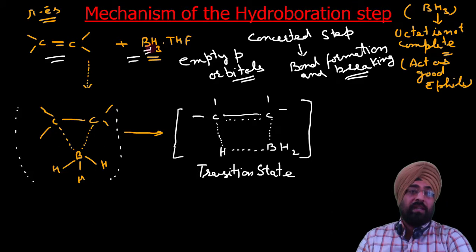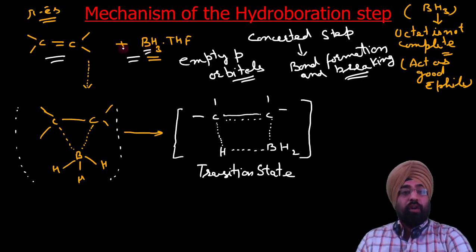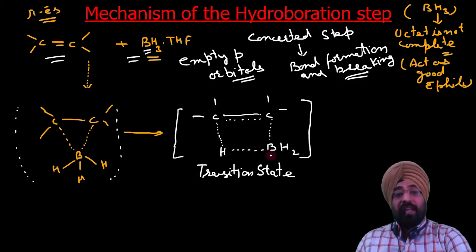The molecular orbitals of the alkene can interact with the atomic p orbitals of boron, and we will get a transition state like this. Now as I said, this boron is highly electrophilic, so it will have a negative charge because now it has accepted two electrons from the alkene.